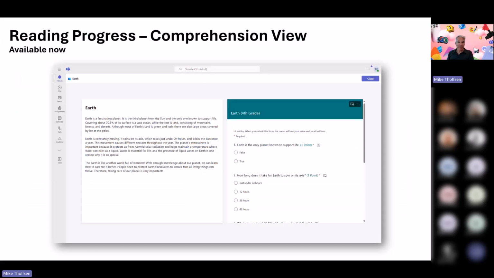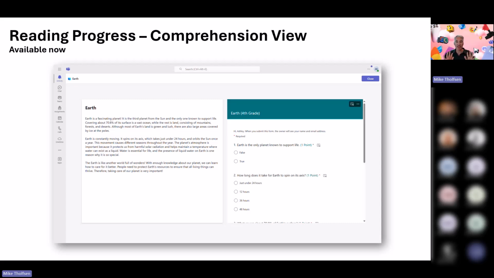The biggest update I will say in terms of reading progress, the number one feature request has been the ability for educators to turn on a switch that lets the student see the comprehension questions right next to the reading passage. So in the past, it used to be you'd see the reading passage as a student, and then you'd finish, and then the comprehension questions would come up, and the student couldn't go back to those reading passages.